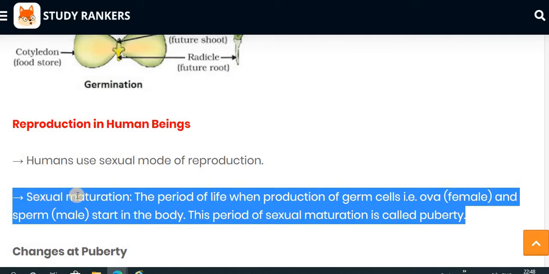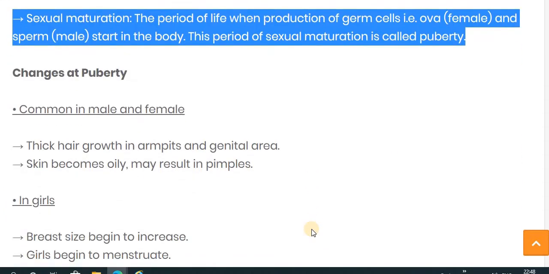The period of life when the production of germ cells, meaning the ova produced in the female reproductive system and the sperm produced by the male reproductive system, begins, and this period of sexual maturation is called puberty.